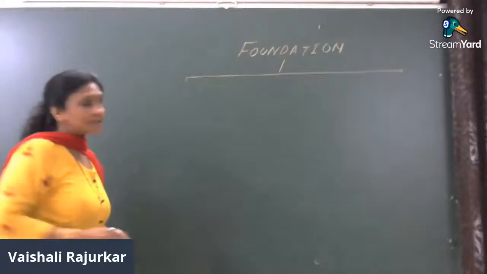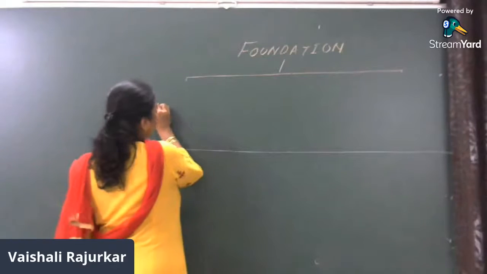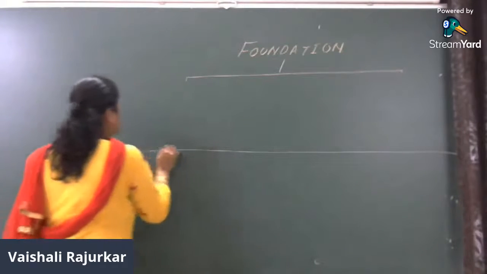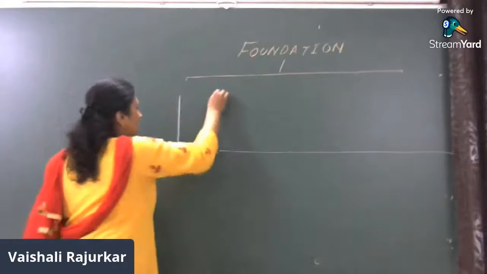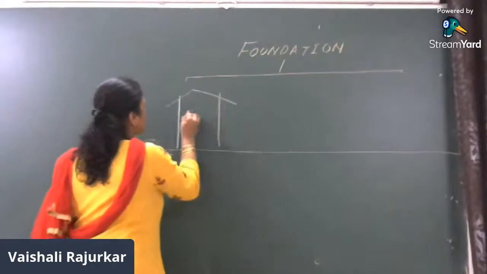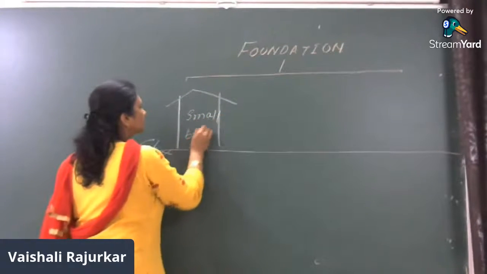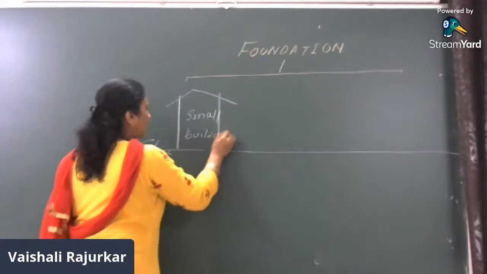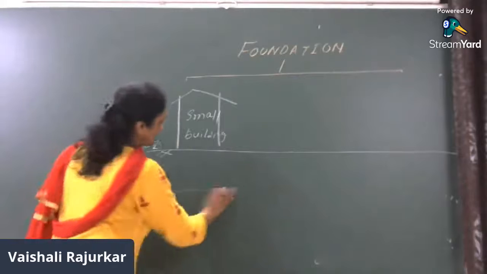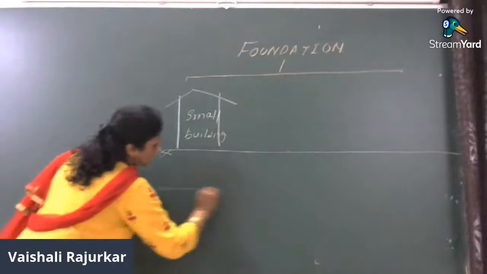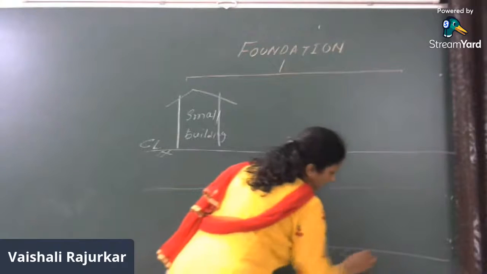Here we will just consider the same problem. Here there is a ground level, and this is a small residential building. And here the strata is available at grade level.